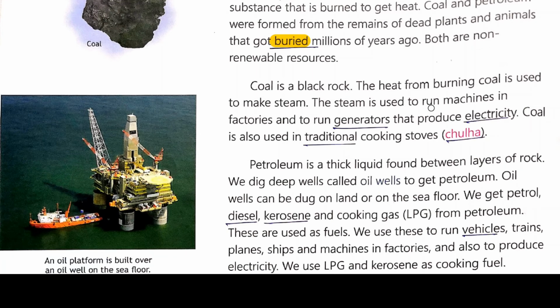The heat from burning coal is used to make steam. So when we burn coal, we can get steam.